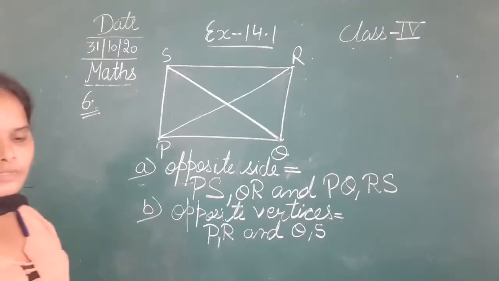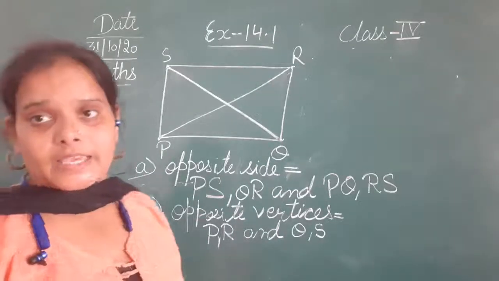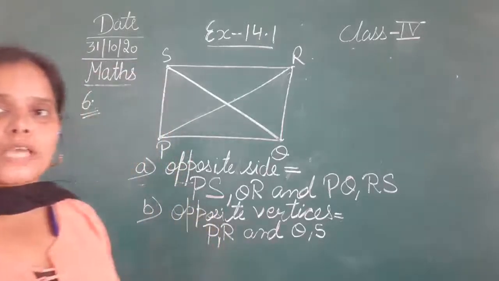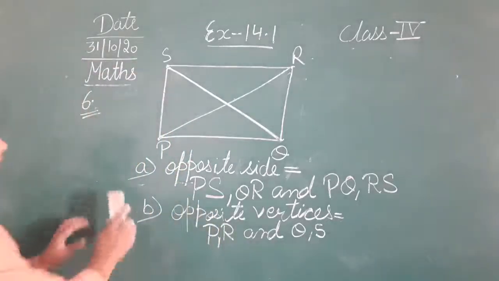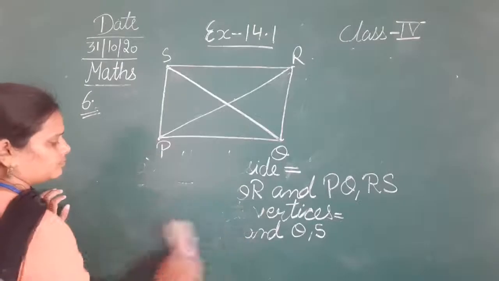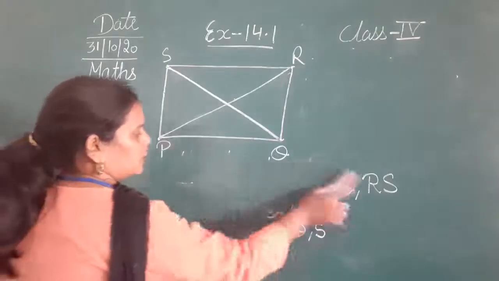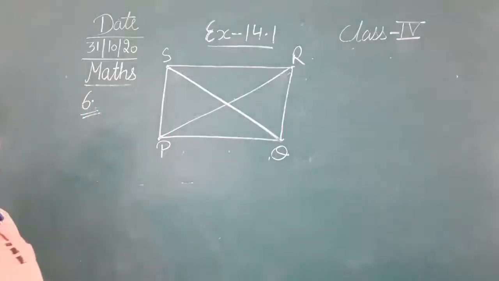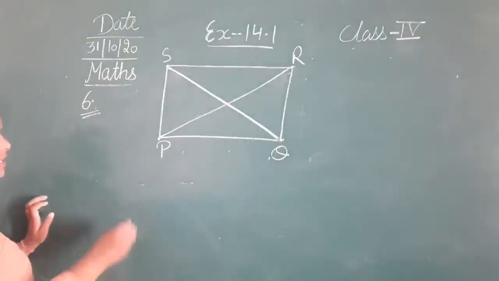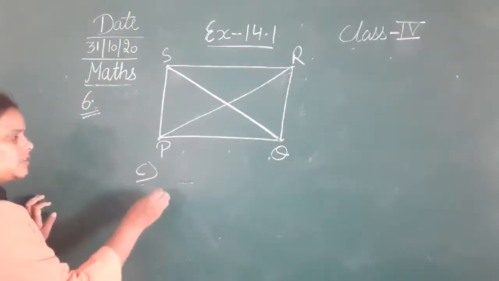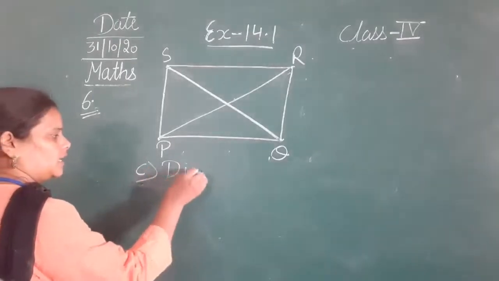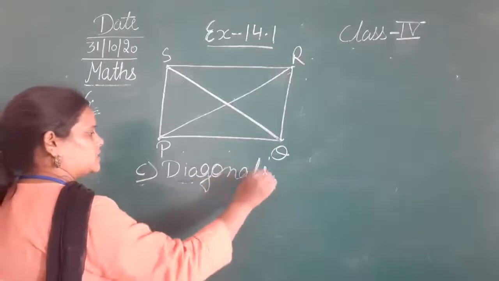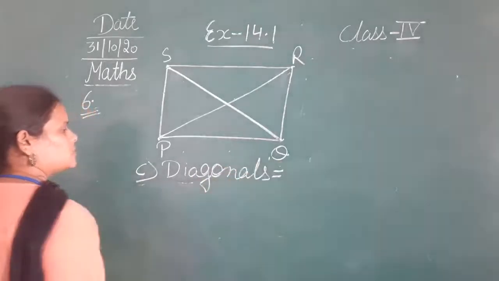Next. The third one is diagonals. Now you have to write the name of the diagonals. So आपको दो diagonals के name बताने हैं. So I'll just erase it. Now you have to mention the name of the diagonals as well. So the diagonals of the given figure is diagonals. So diagonals कौन कौन से होंगे?